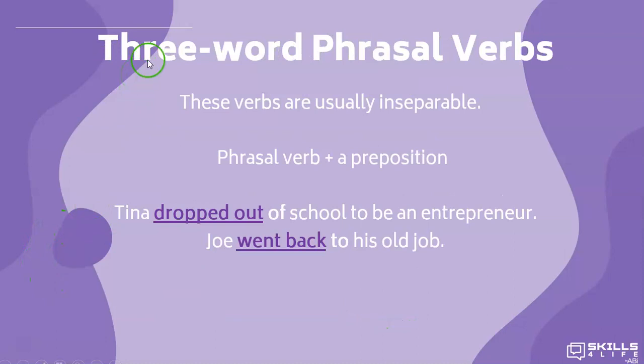And finally, we have the 3-word phrasal verbs. These verbs are usually inseparable when we have the phrasal verb plus a preposition. For example, Tina dropped out of school to be an entrepreneur. Joe went back to his old job.